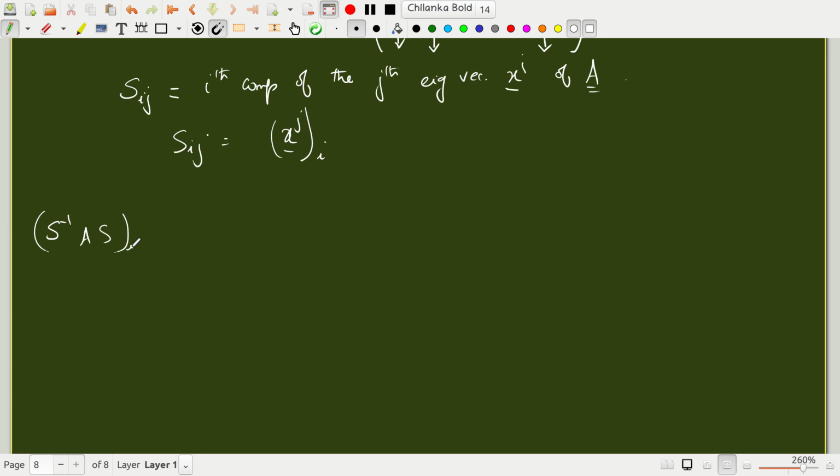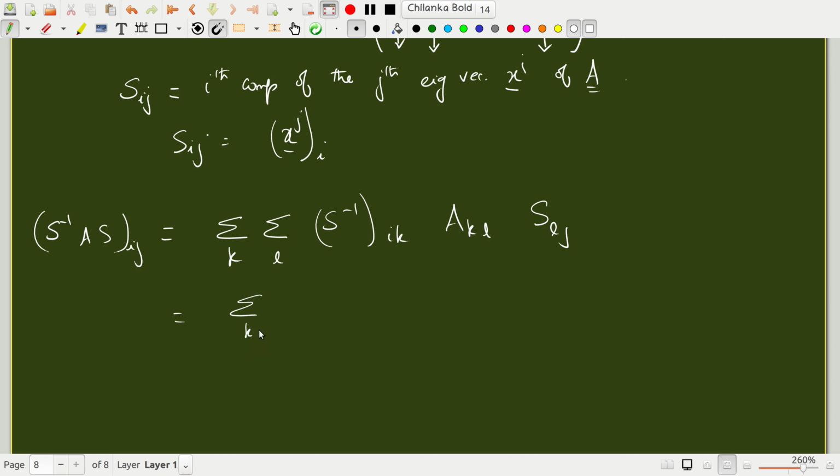Okay, so let's look at S inverse A S. Its ijth component is nothing but the sum over k and l of S inverse_ik A_kl S_lj. This is just matrix multiplication. You have three different matrices, so taking two at a time, A S gives A_kl S_lj, and then if you multiply that with S inverse_ik, you will get the ijth component of this combination.